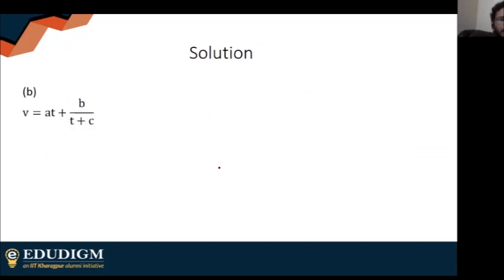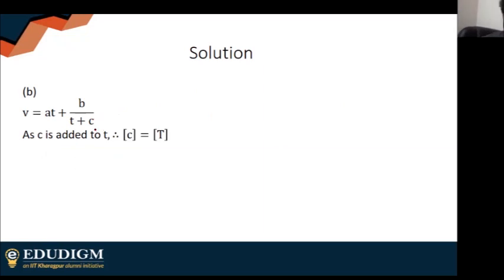V is equal to AT plus B by T plus C. As C is added to T, obviously C should have the same dimensions as T because they are getting added in the denominator, as you can see here. You can only add two quantities which have the same units or dimensions.